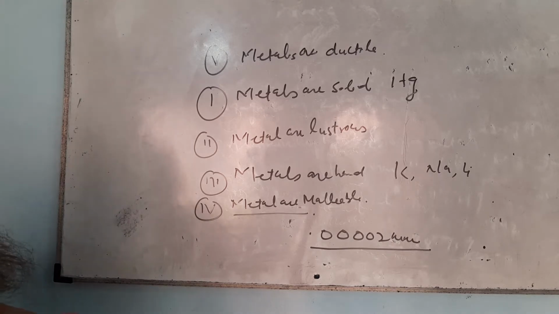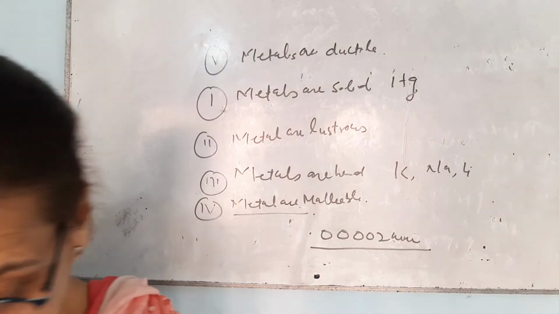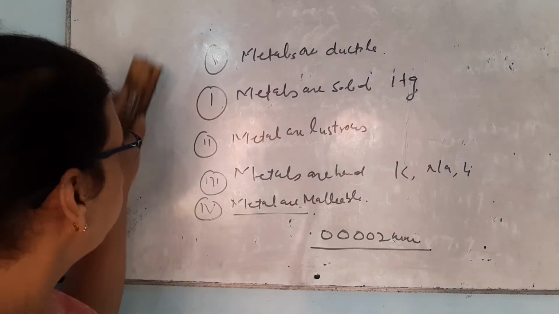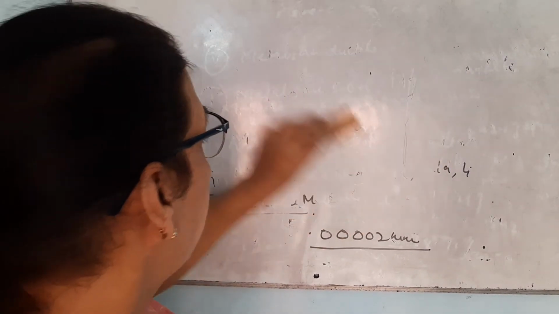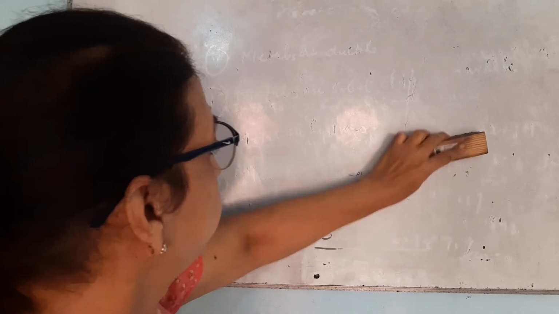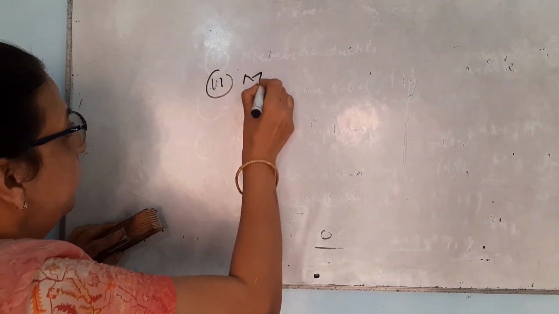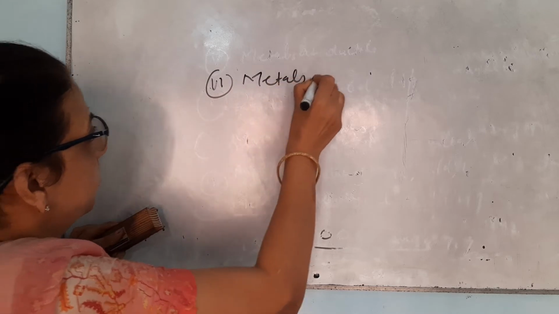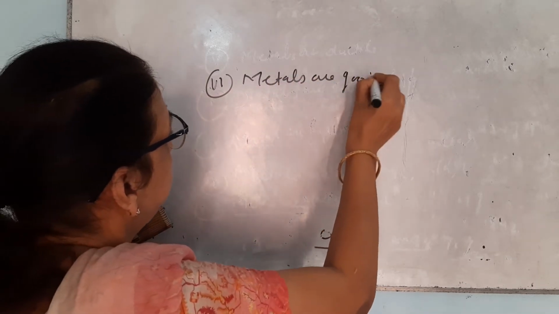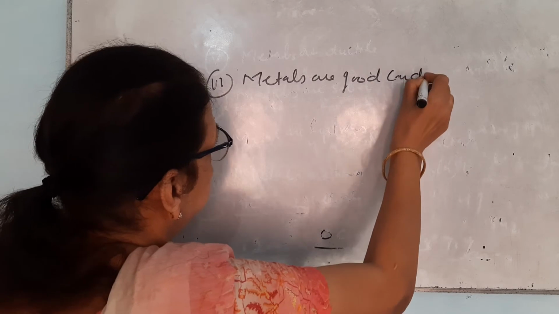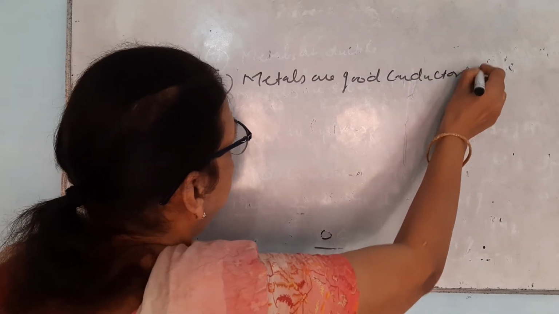The next property is that metals are good conductors of heat. You are all very much aware of this property.